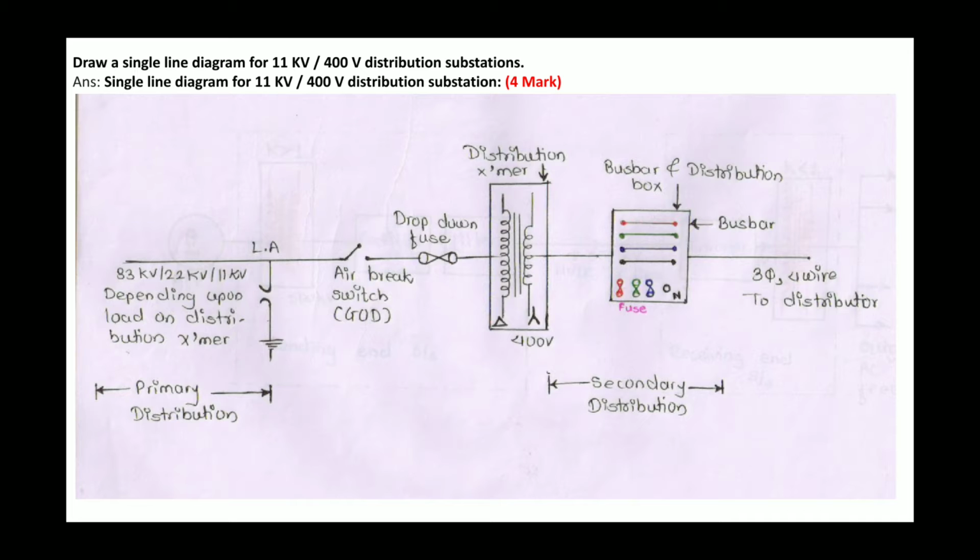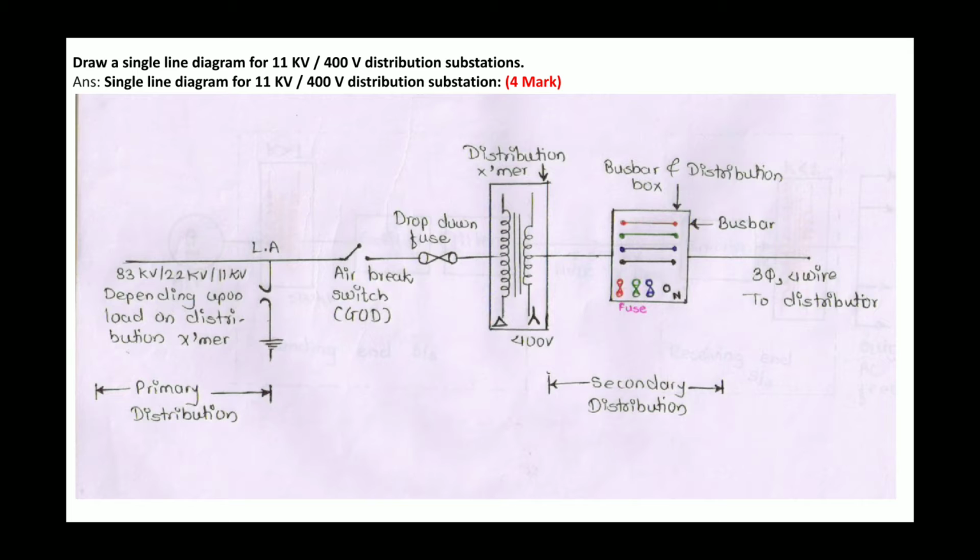Sometimes the exam asks for 33 kV to 400 volt. Same diagram, you draw the same diagram, only write down the 33 kV. From the starting it's 33 kV, 22 kV or 11 kV depending upon the load on the distribution transformer. This is the primary transformer.